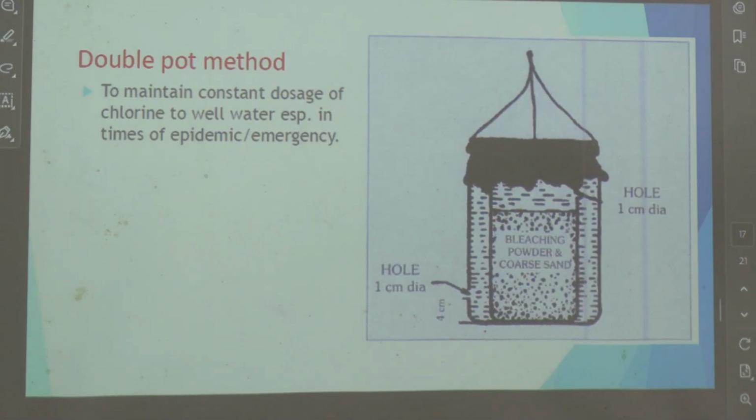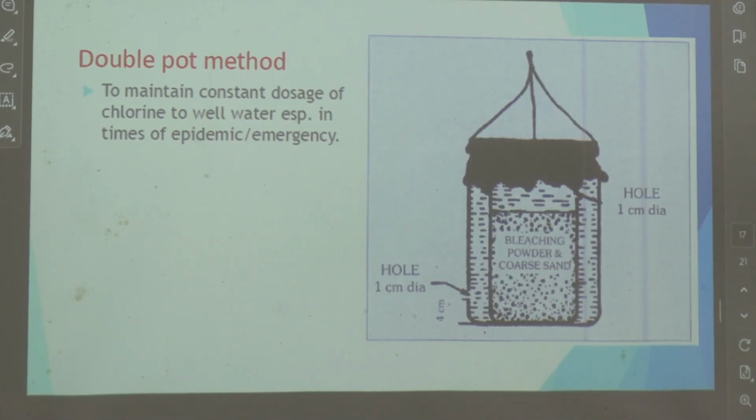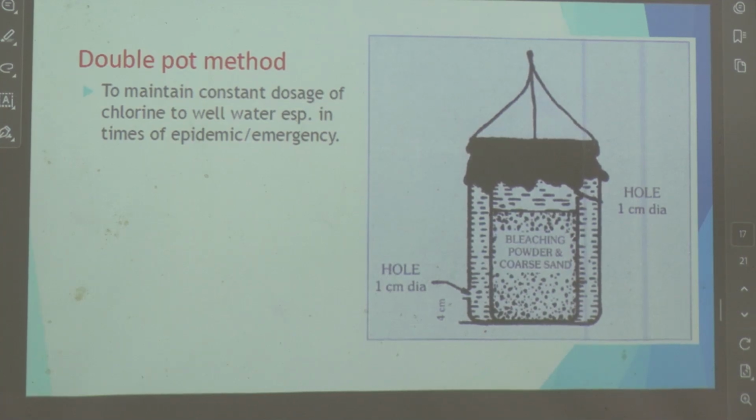So this is another method of chlorination, the double pot method. They might ask you about it in the exam, I think. During emergencies and epidemics, you don't have time for a lot of all these things. You have to do it fast. So bleaching powder is put in a pot, and from the hole, it's 2 holes, so that it gets disinfected that way. Okay. That's the double pot method.